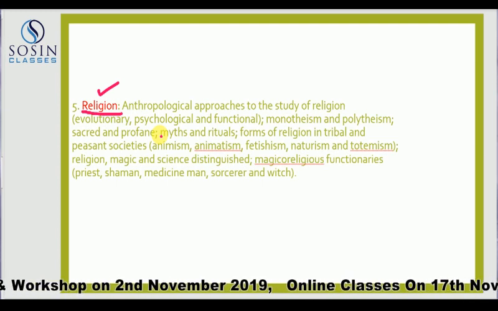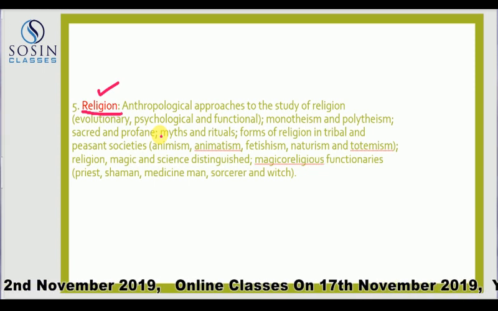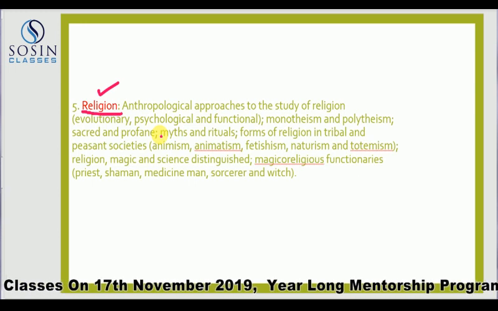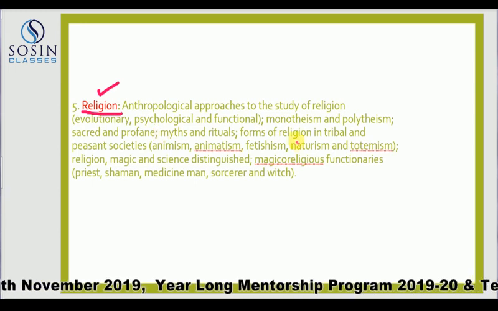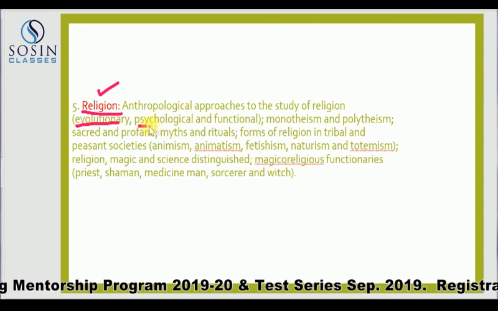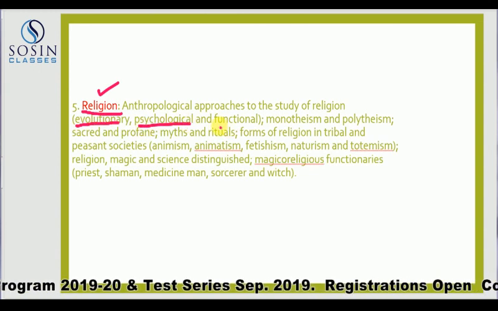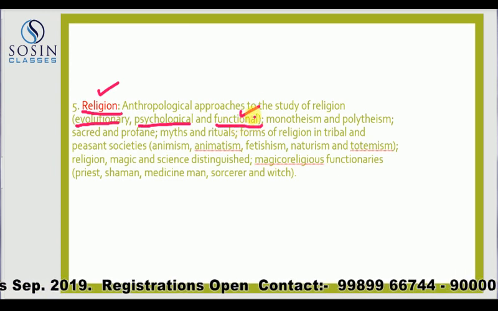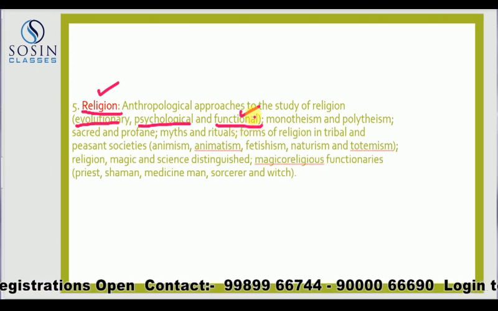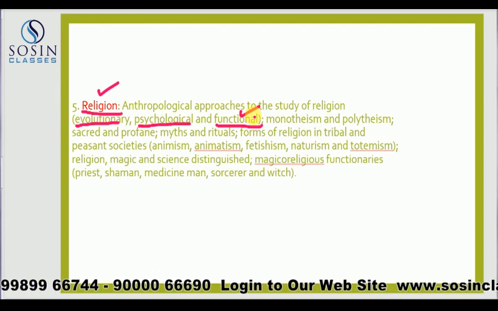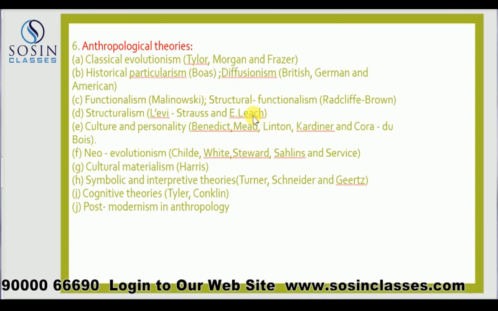Rather, we focus on how the belief system has evolved, how religion must have evolved. For that we see the evolutionary theories, as you could see here. What are the psychological understandings of religion? What is the utilitarian, functional understanding of religion? And then perhaps when you go to paper 2, you have different kinds of religions being studied, that we will be seeing in a while from now.